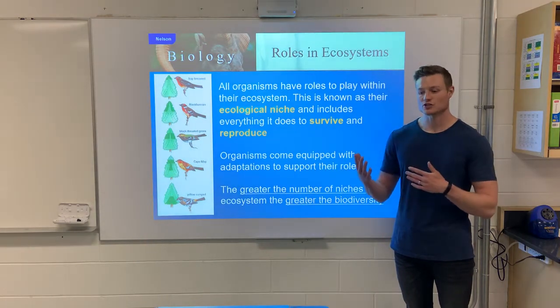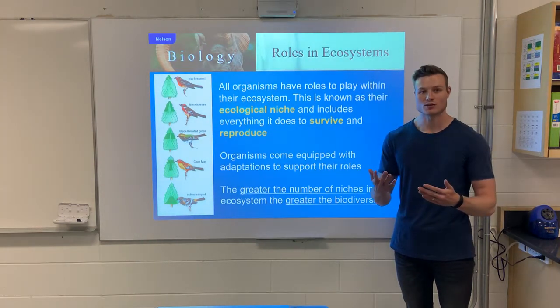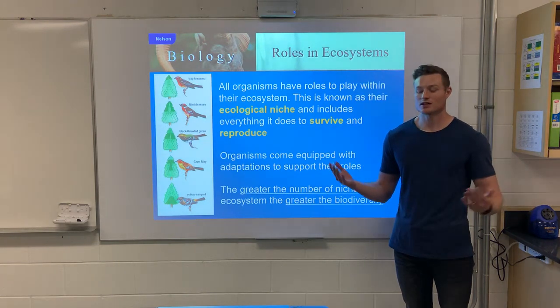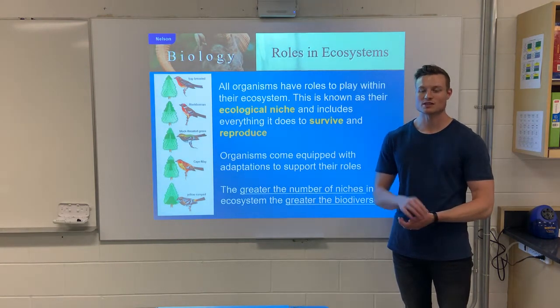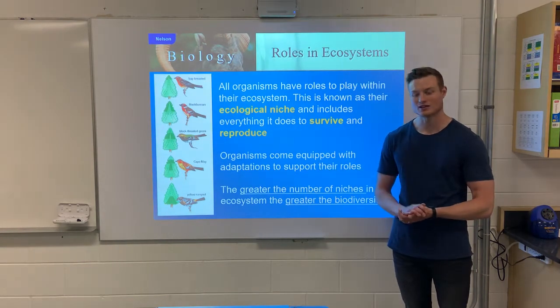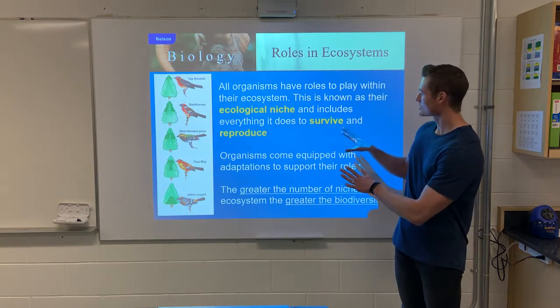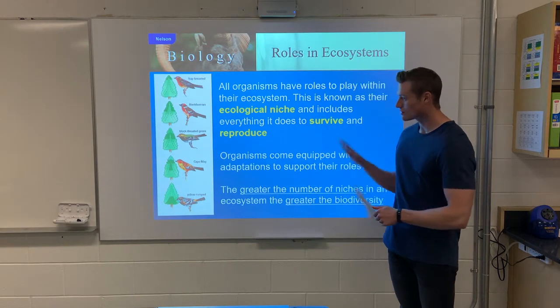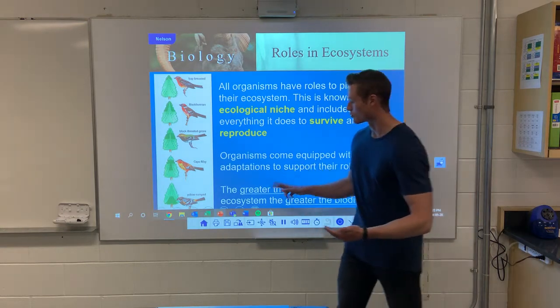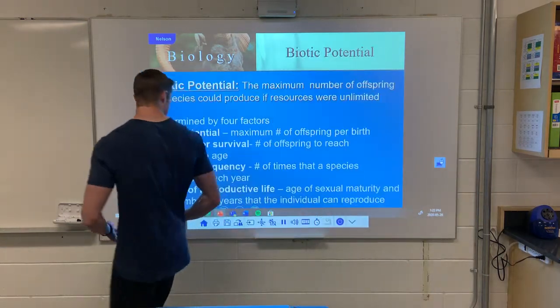But it even gets stranger. What about, say, the dung beetle? What's the dung beetle doing? It's rolling up dung. Any other organism doing that? No, not really. Since they have a really specific and kind of strange niche, no one else is really competing with the dung beetle. So once again, their ecological niche, anything the organism will do to survive or reproduce, is kind of like its role, or what role it plays within the ecosystem.